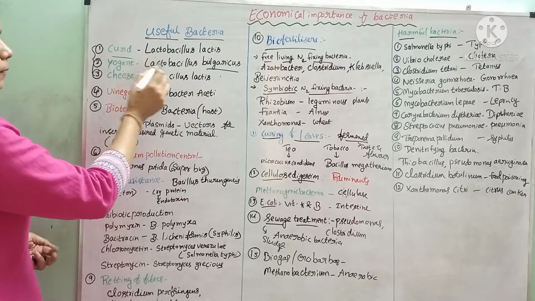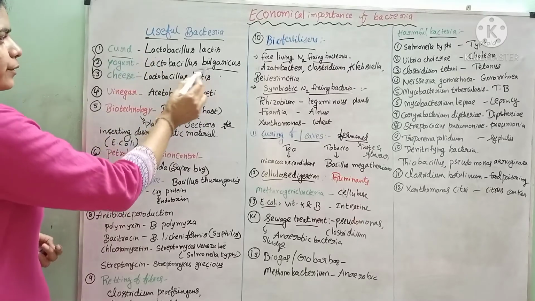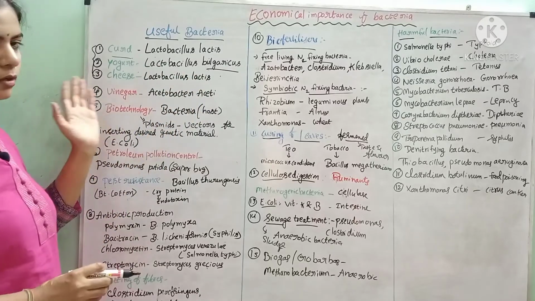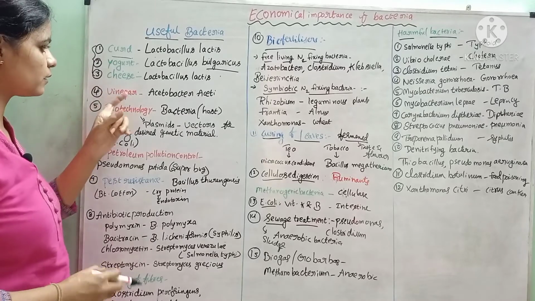Yogurt. Yogurt is formed by Lactobacillus bulgaricus. Both are similar, but the bacteria is different. So this yogurt is formed by Lactobacillus bulgaricus, hence we can also call it bulgaricus milk.